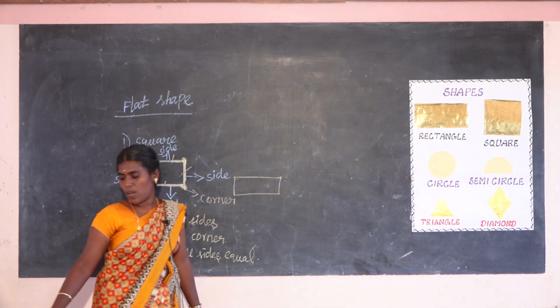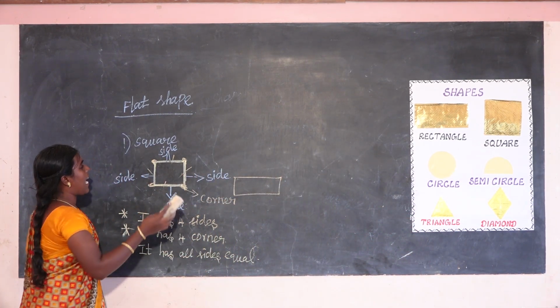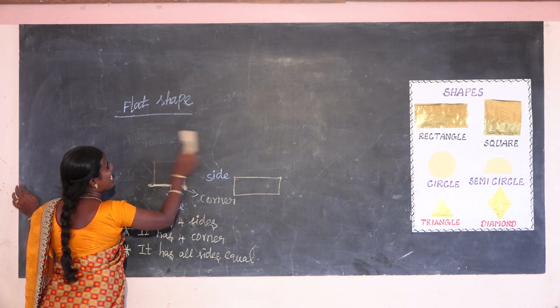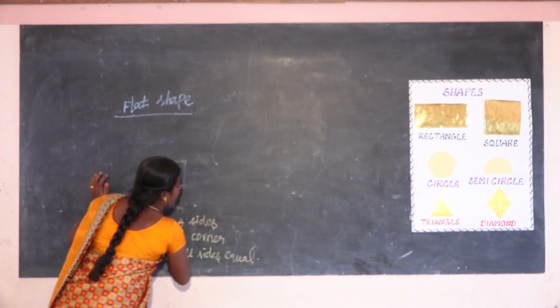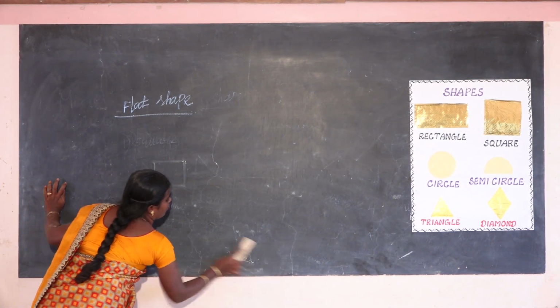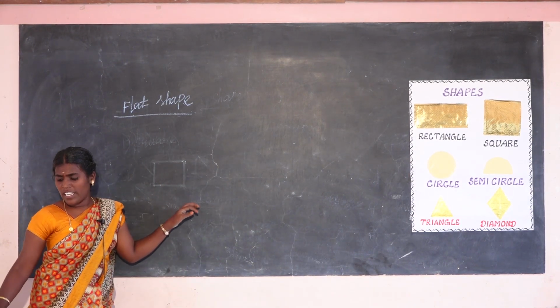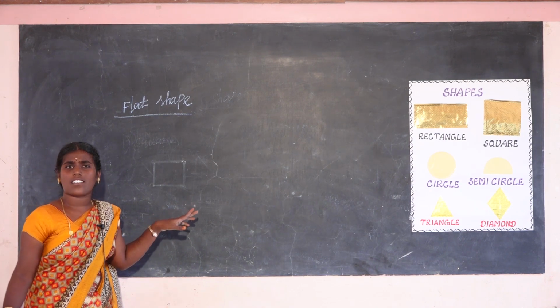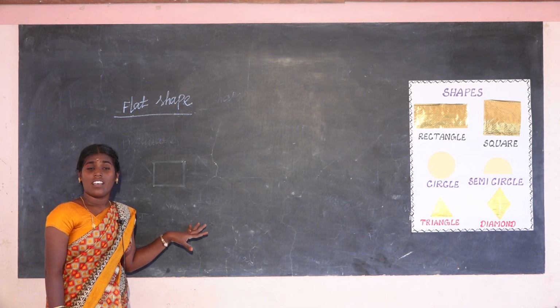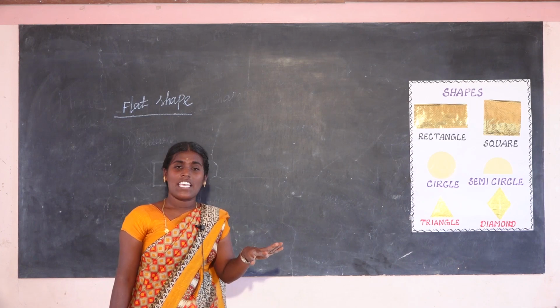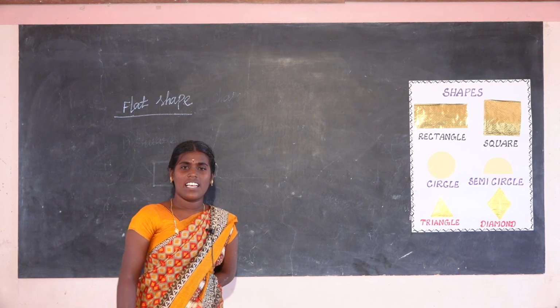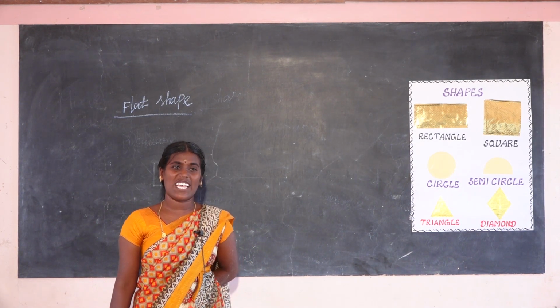Yes. The next one goes to rectangle. Another one. Anyone, do you see square boxes in your daily life? Yes, like in chess, the game of chess.